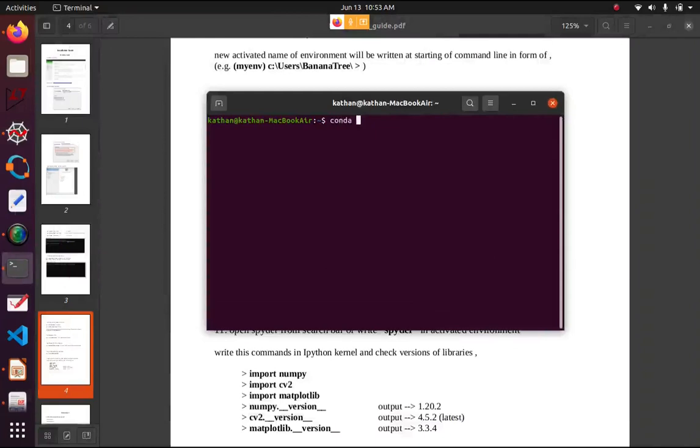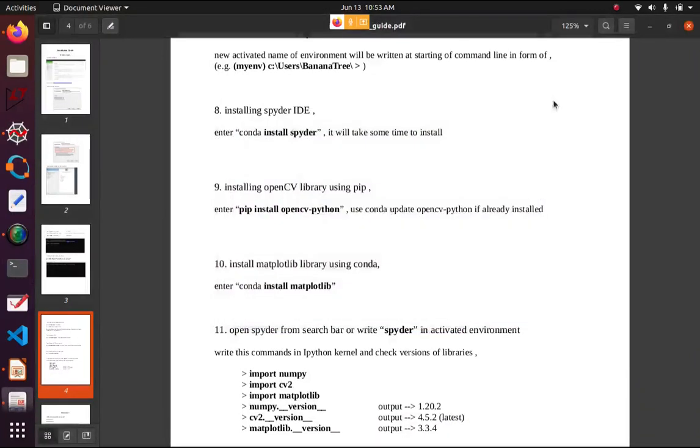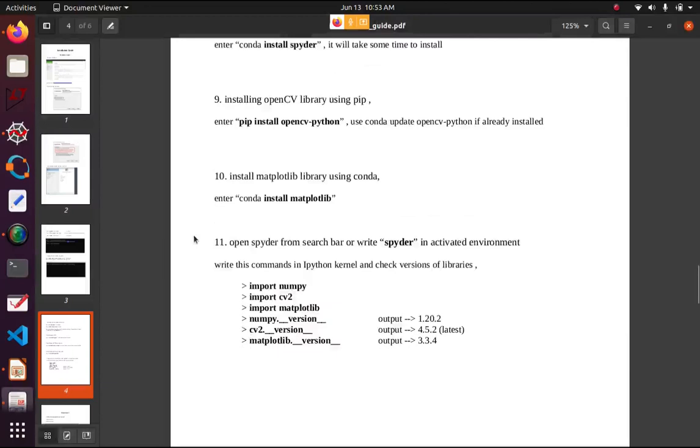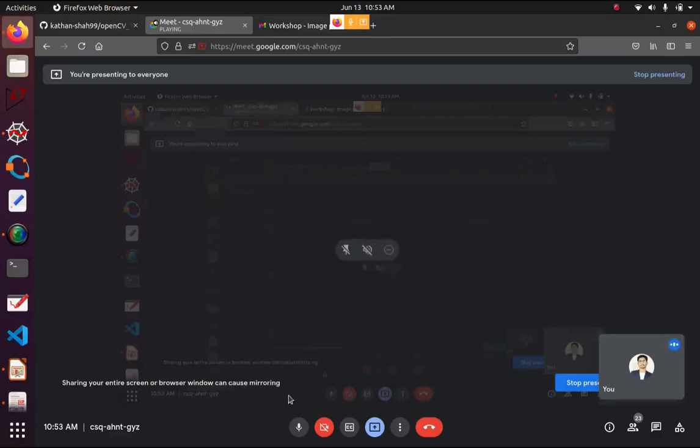I guess there are two underscores in cv2 underscore underscore version. If you are using a single one, that could be a reason. Yes, now it's 4.4.2. Okay, that's good. Anyone else having an error or something?